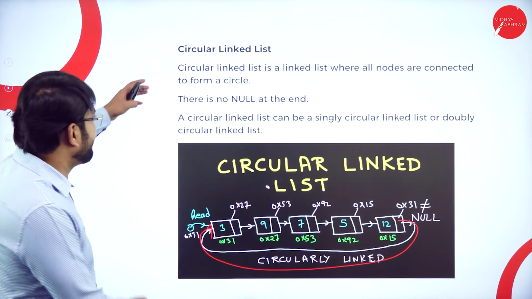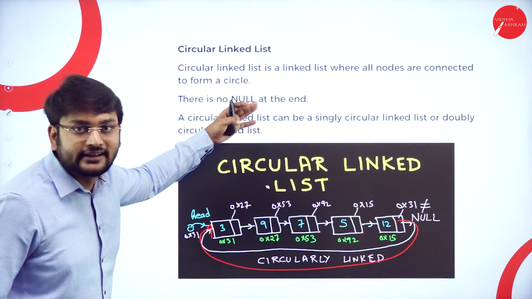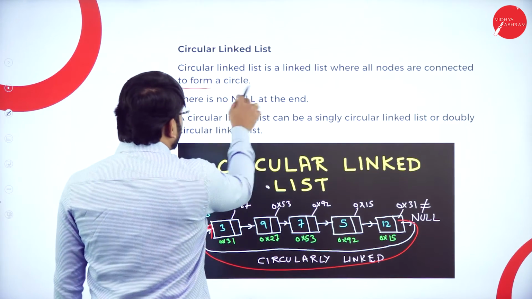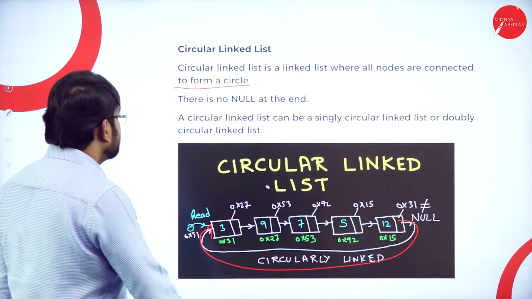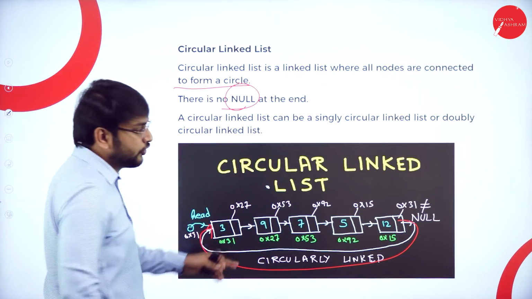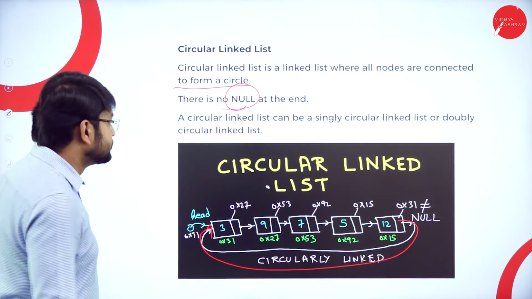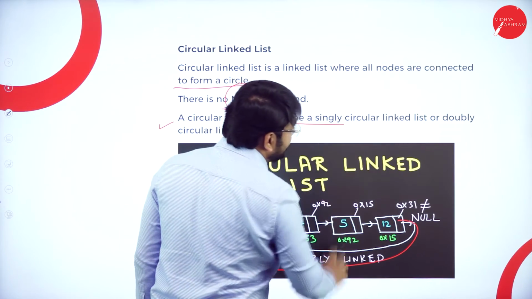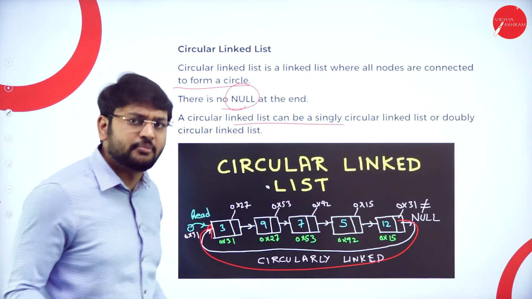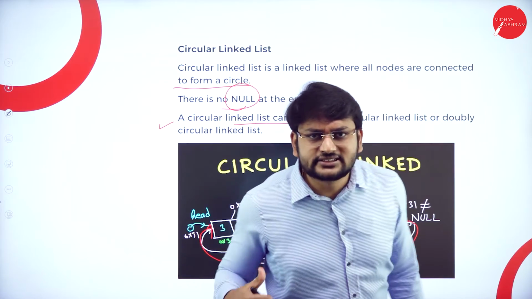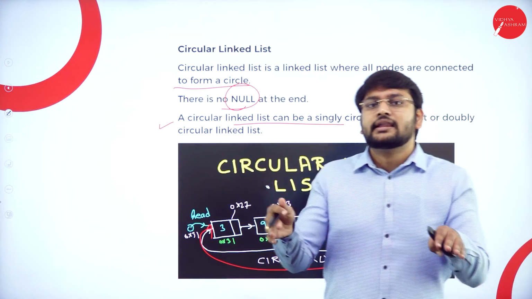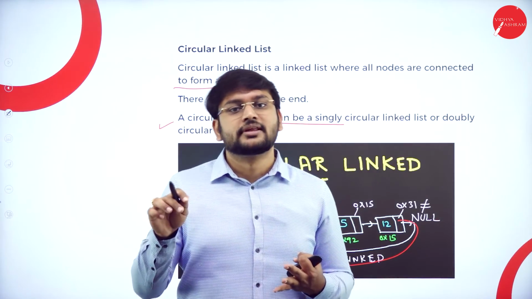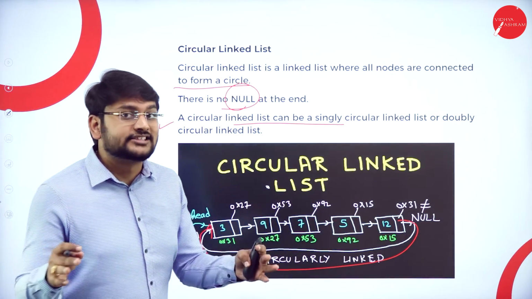Okay, so let's check out the points with respect to the circular linked list. Quickly, a circular linked list is a linked list where all the nodes are connected to form a circle. Yes, of course, we know that. So there is no null. Yes, we don't have null in the last node. That's the main point that you need to remember. A circular linked list can be a singly circular linked list or a doubly circular linked list. So I can make the circular linked list with both singly linked list or doubly linked list. That's what you need to remember as of now.